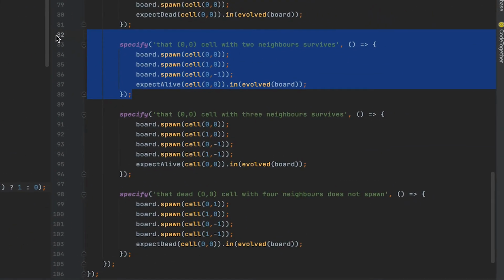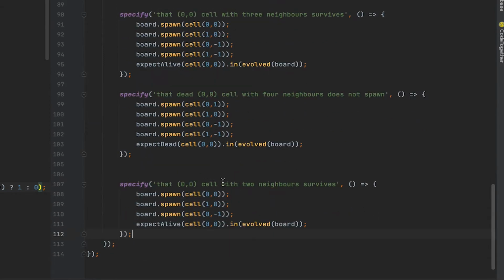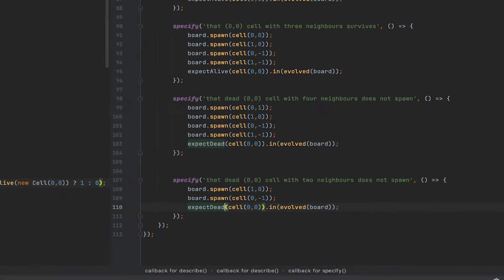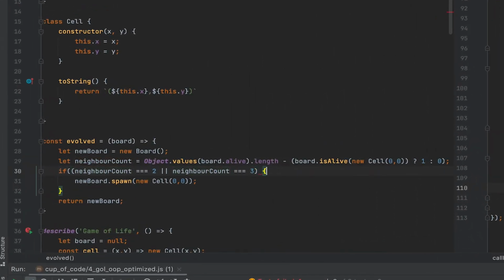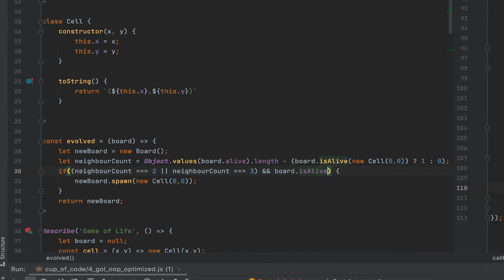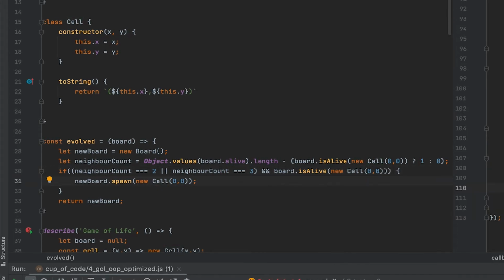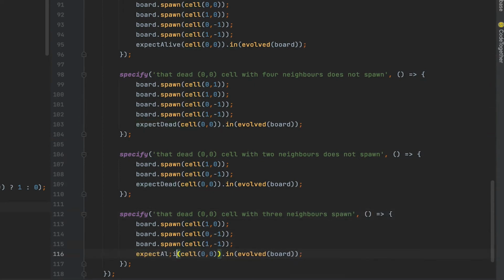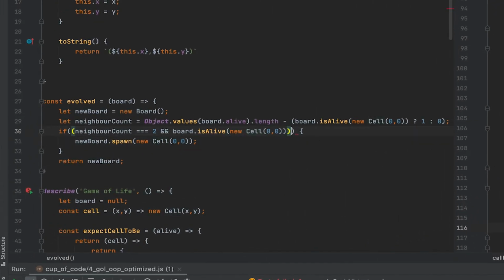Now of course that breaks some other cases. For example, right now if we have a cell with 2 neighbors, it's going to spawn, so we have to write a test that it doesn't spawn. For now I'm deliberately going to write this in a way that blocks spawning of cells with 3 neighbors, so that I have to write an extra test to make sure that that behavior is documented as well. So then let's write that test for the spawning rule for 3 neighbors. Now of course the fix is really simple.